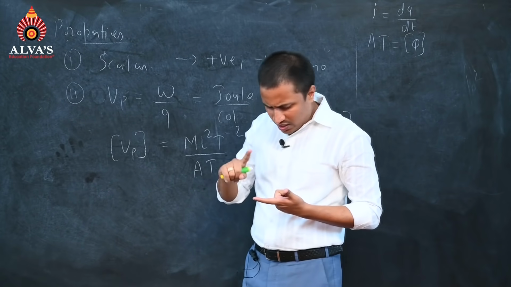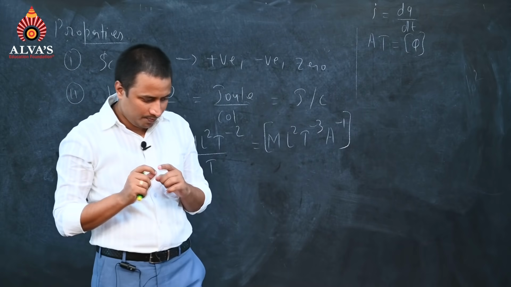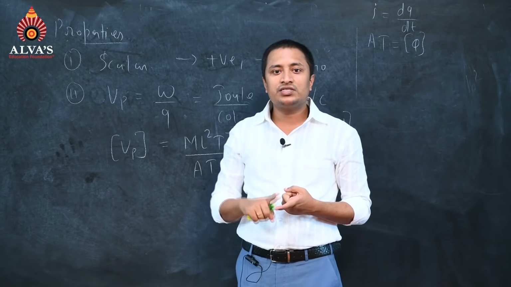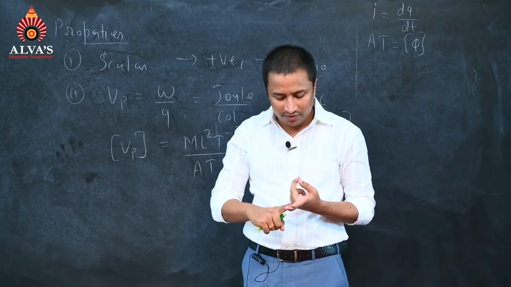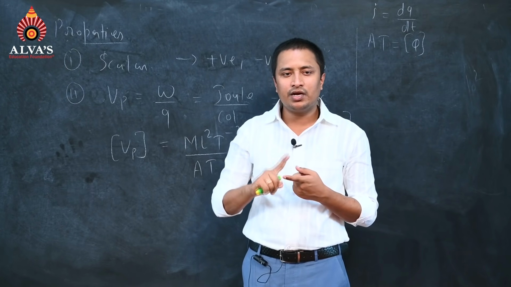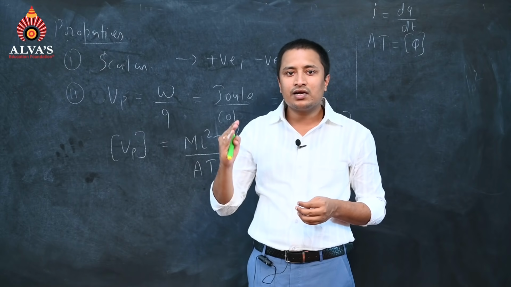And the electric field is also conservative in nature. All the conservative forces are field forces: electric field, gravitational field, magnetic field. All these forces, electrostatic force, magnetic force or gravitational force, are conservative in nature.